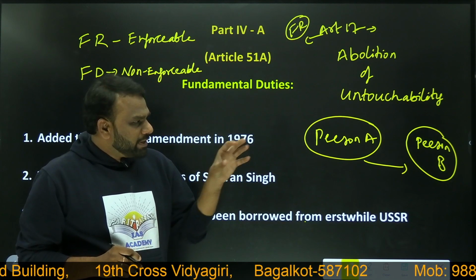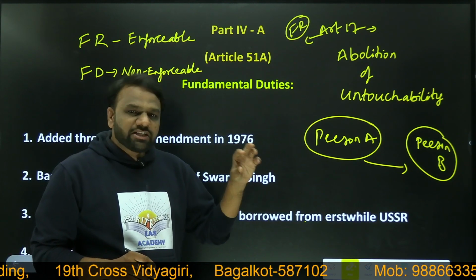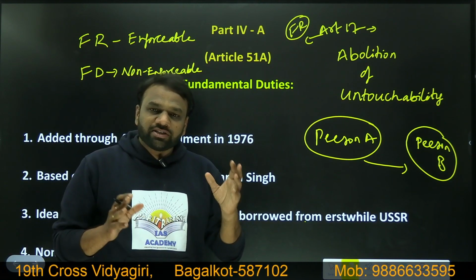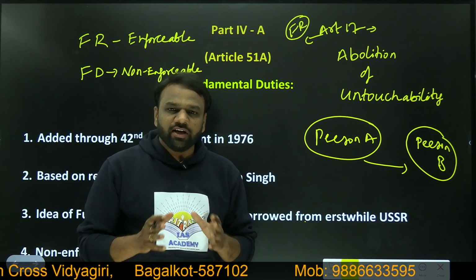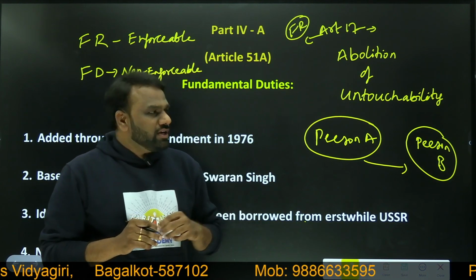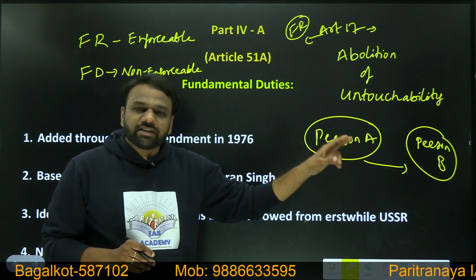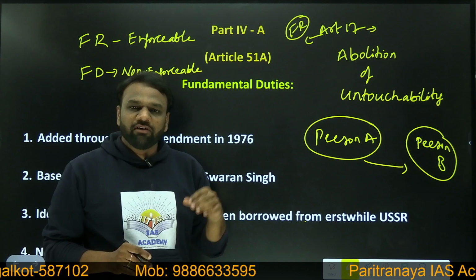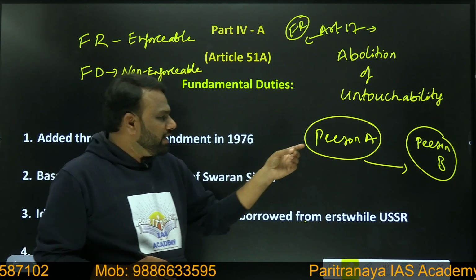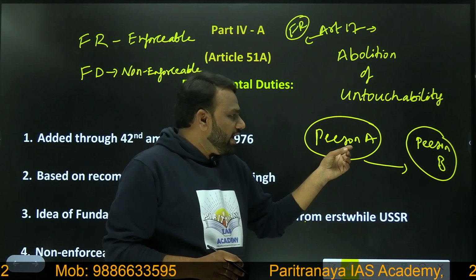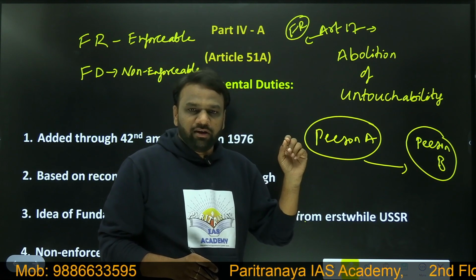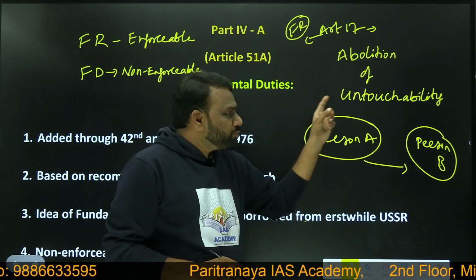Now, person B will be offended because person A is practicing untouchability. But what does the Constitution say? The Constitution says that there should be no untouchability. So what can person B do? Person B can file a case in court, saying that person A is practicing untouchability, which is prohibited in the Constitution.